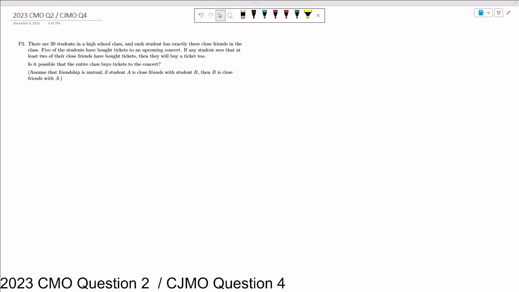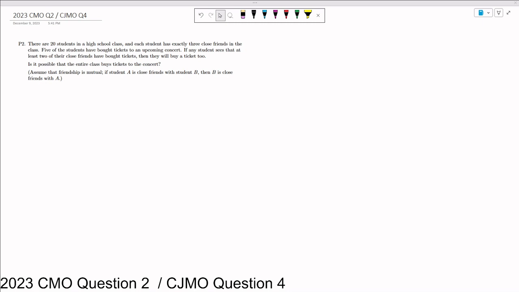So what this question says is we've got 20 students in a high school class. Each one has exactly 3 close friends. We start with 5 of them having tickets to a concert coming up, and if anyone sees that at least 2 of their close friends have bought tickets, then they're also going to get a ticket as well.